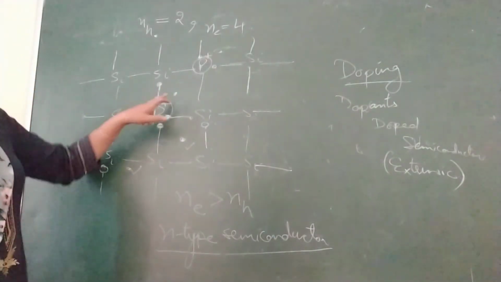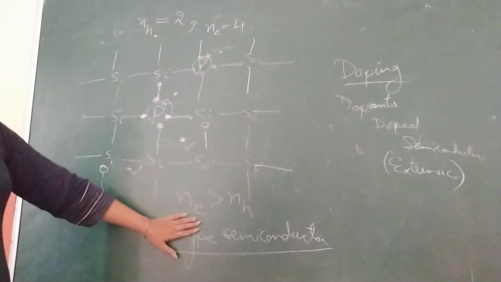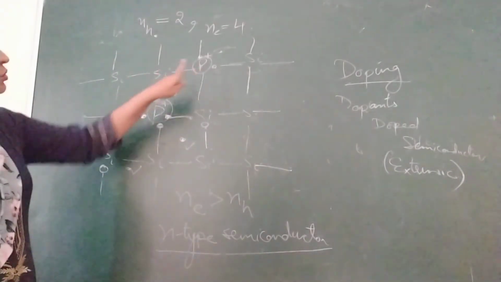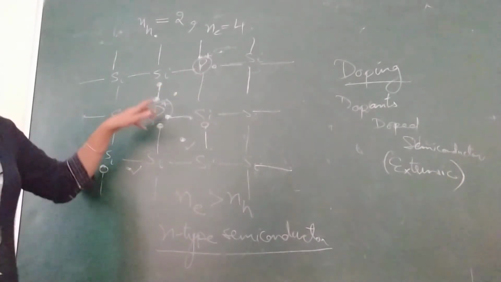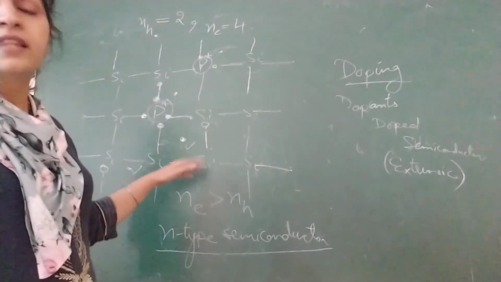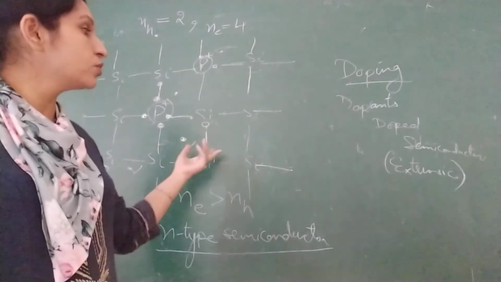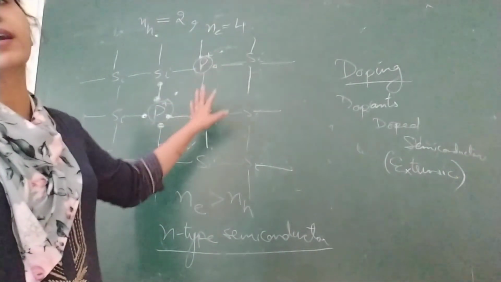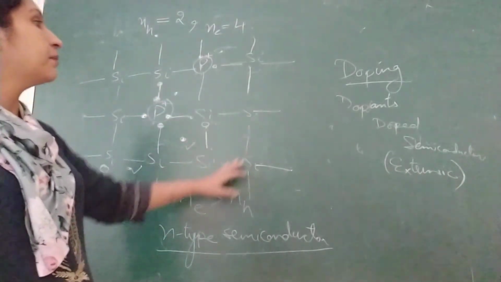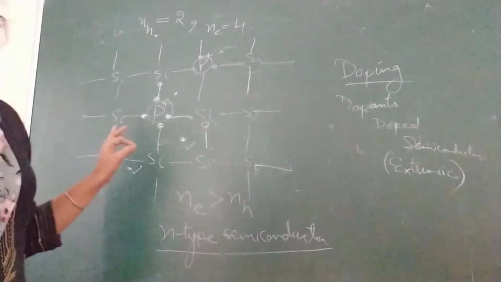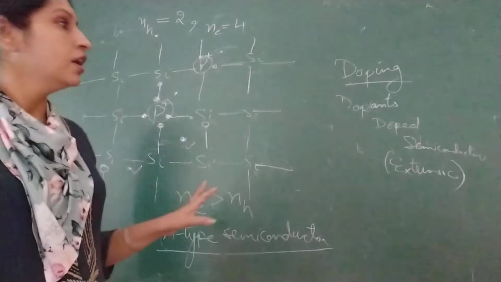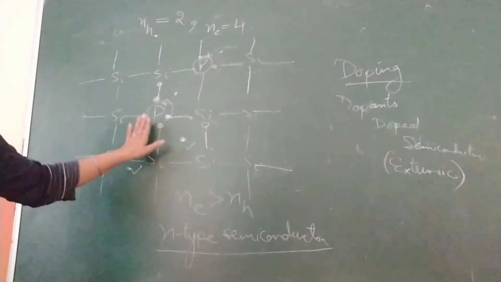Electron is free. Now you can see, although the number of electrons is 4, the number of positive charges, like holes, is 2, plus there are 2 positive ions also. So they will neutralize the negative charge, because for the 4 electrons there are 4 positive charges present here. Out of them 2 are holes in our example and 2 are atoms. So overall negative charge is equal to overall positive charge. So the whole semiconductor is neutral. So always remember, there is no charge on the semiconductor, whether it is pure or impure. So this is when we add the impurity from the 5th group.